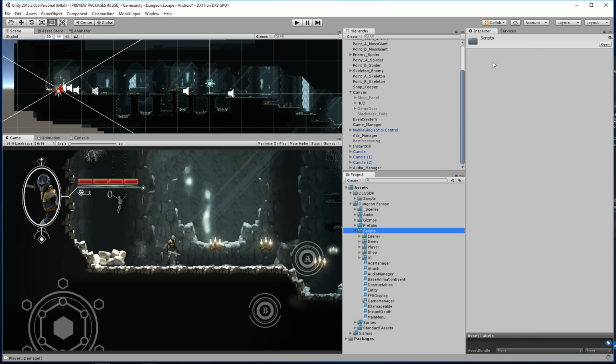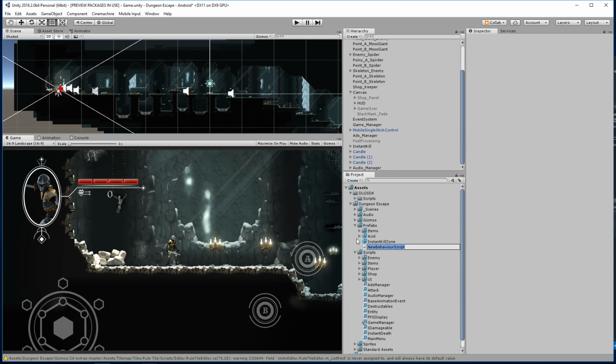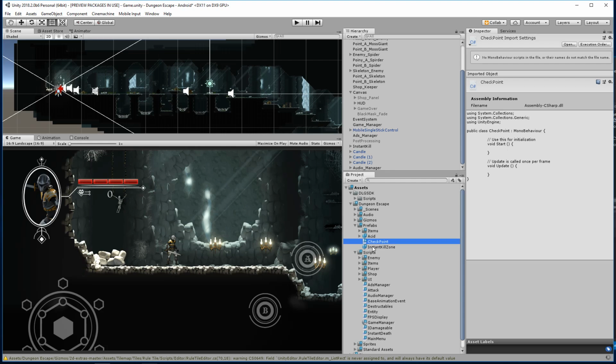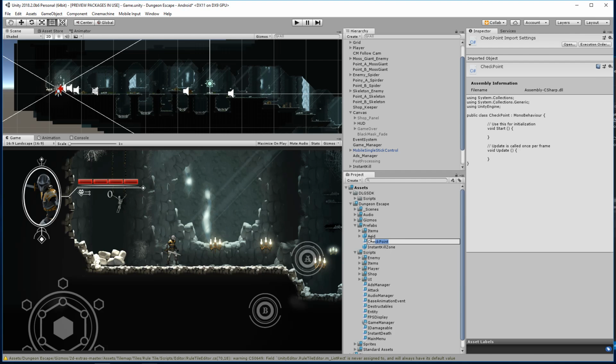So let's go and just create a C# script, and let's call it checkpoint. And Unity is freezing. There we go. We have our checkpoint. All right, and let's go ahead and just create a simple way to detect these checkpoints. So I put that in the prefabs folder for some reason. Let me go ahead and just move that to scripts.